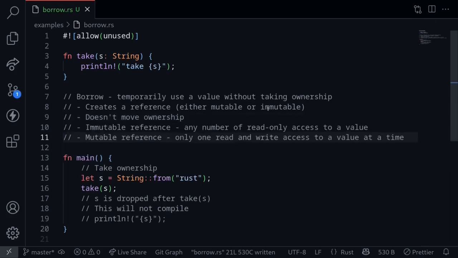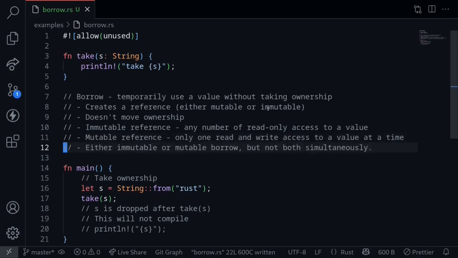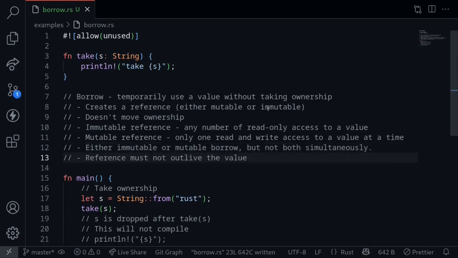Now there are immutable reference and mutable reference. For immutable reference, any number of read-only access to a value is allowed. For mutable reference, this means that we have a reference to a variable that we can mutate. Therefore, only one read and write access to a value at a time can be created. Only one mutable reference can be created. We can't have both immutable and a mutable reference created at the same time. We either have immutable references or a mutable reference and not simultaneously. And finally, references must not outlive the value. If we reference a value, that value must live longer than the reference.